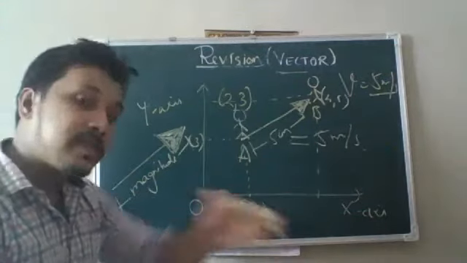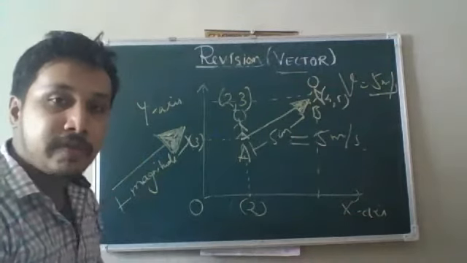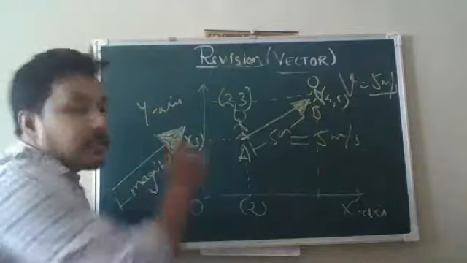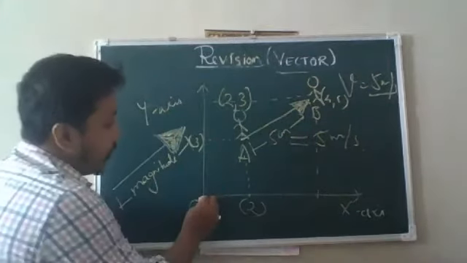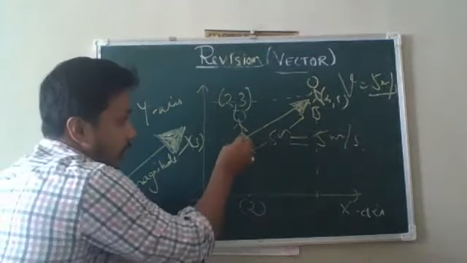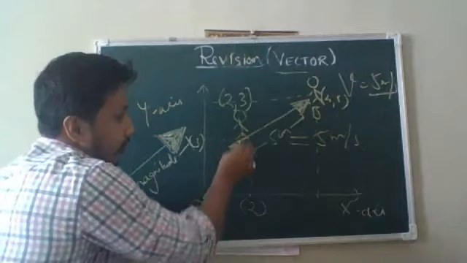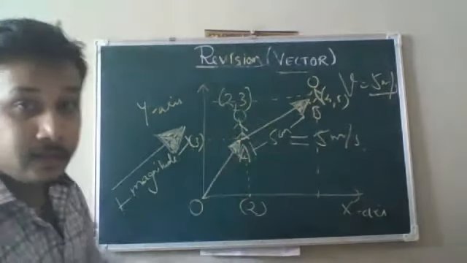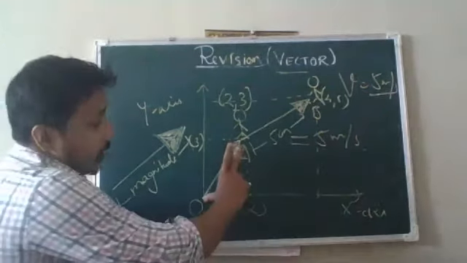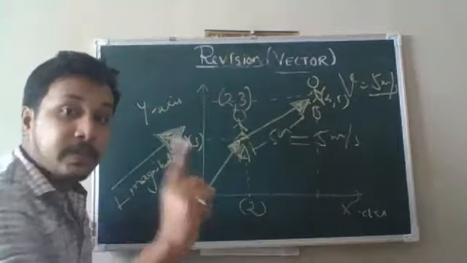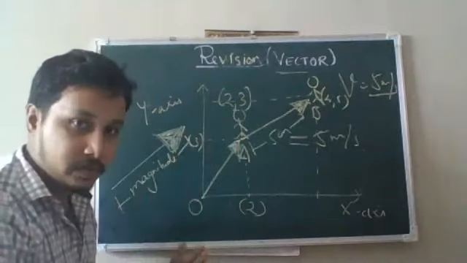Okay, so the physicists came out with a very simple solution for this. Instead of using the dotted line, we can draw a vector. Okay, the length of this vector will give the distance of point A from the origin.